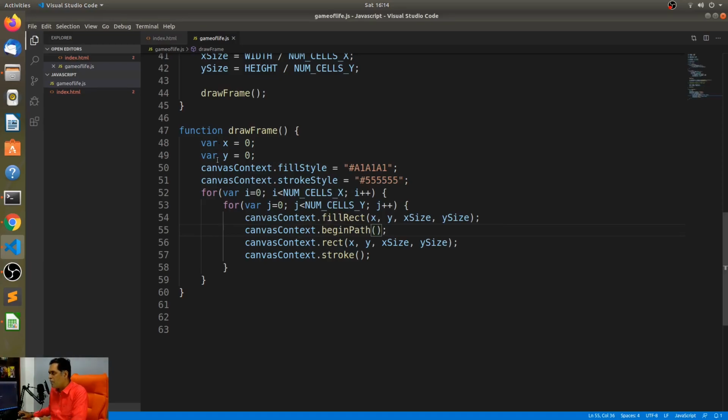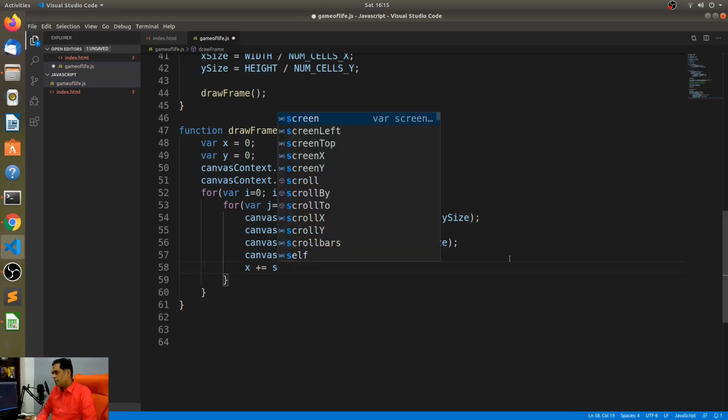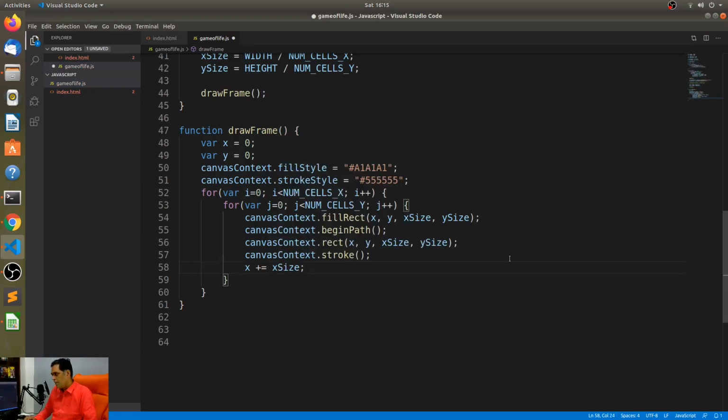All right. We have never incremented the x and the y. How do we increment the x and the y? So you have the y over here. So this should essentially be x plus is equal to x size. All right. So every time we draw this should be y plus is equal to y size.